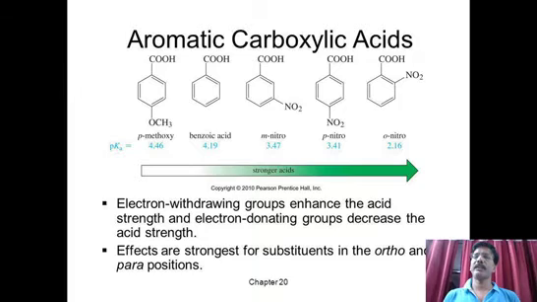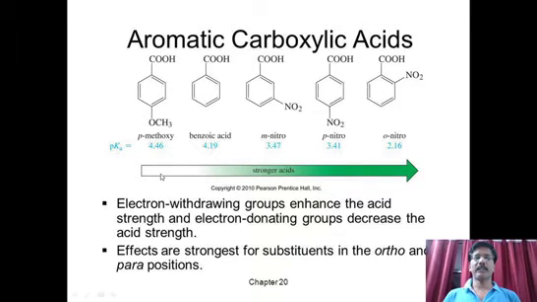There is a formation of internal bonding, due to intramolecular hydrogen bonding. Due to that effect, when para nitro and ortho nitro are compared to each other, the ortho nitro is exhibiting slightly higher acidic strength compared to para nitro benzoic acid. So this is the acidic strength. We can easily see that.